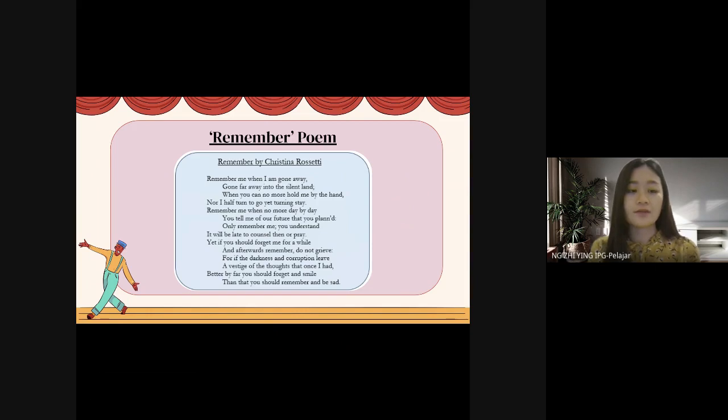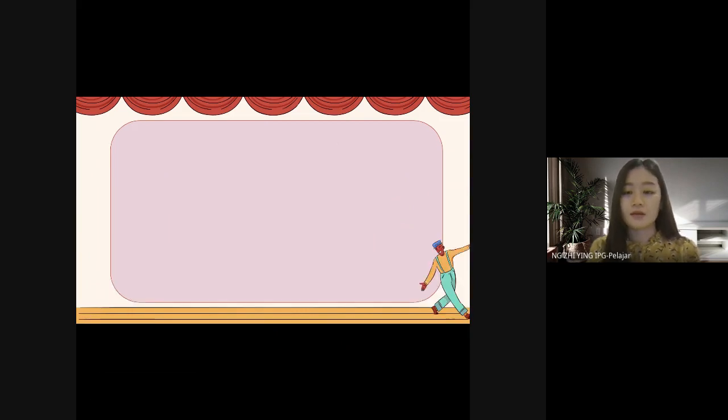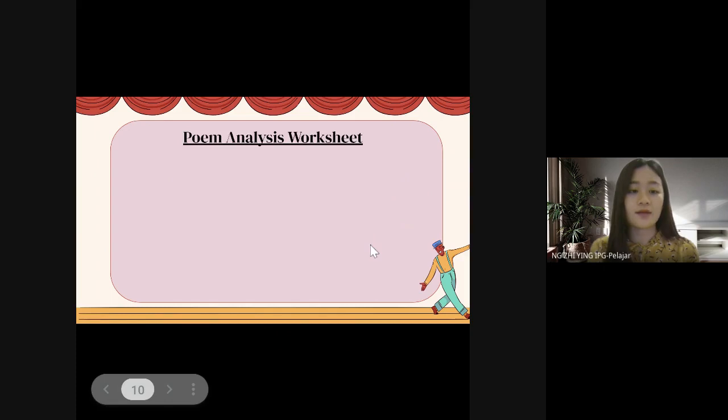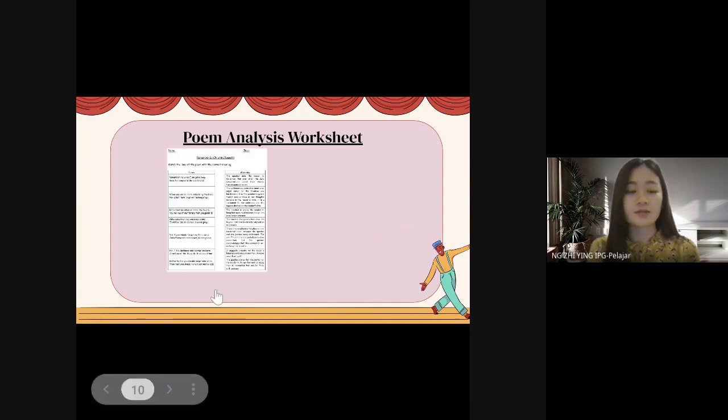After they read this poem, they will be divided into groups and given the poem analysis worksheet. So this is what the worksheet looks like. In this worksheet, there are two columns: the column on the left is the lines of the poem, while the column on the right is the meanings of the poem.